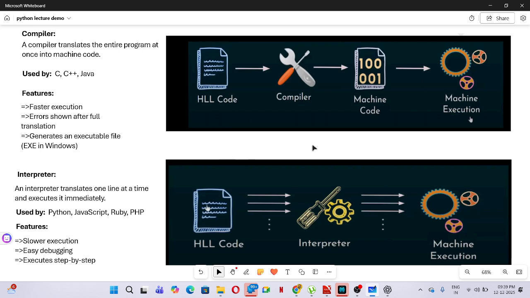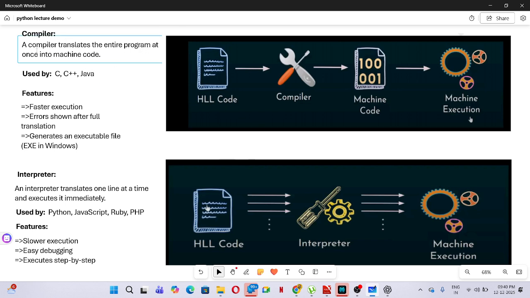Now I want to teach the compiler and the interpreter in the translators. There are two types of translators, right? I have explained in the previous video. One is compiler and one is interpreter. So, compiler.